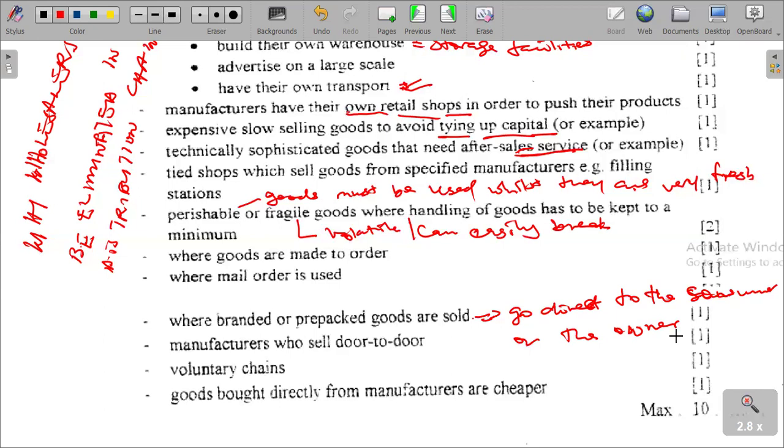Manufacturers who sell door to door, there is also direct delivery. The issue of direct delivery of goods also results in the elimination of wholesalers. At the same time, we talk about voluntary chains, and goods bought directly from manufacturers are cheaper also. That has to do with the elimination or reduction of cost. We are talking about reduction of cost.